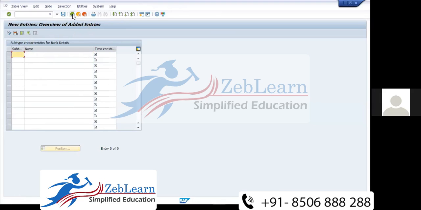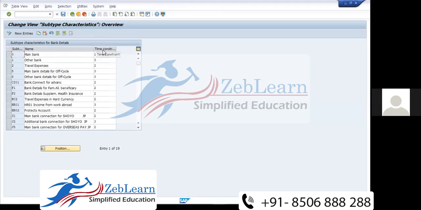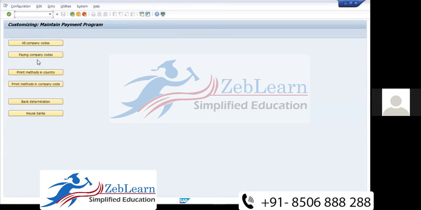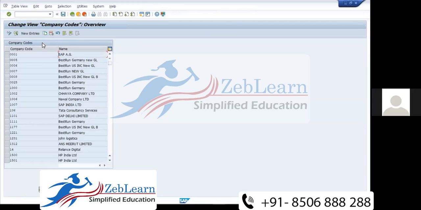And time constraint is here, one thing. Time constraint I will discuss in a separate section. And here we can define anything: define payment method, define eligibility rules, all company codes, paying company code, payment method. We need to create these for all company codes, so we select all company codes and check from here.